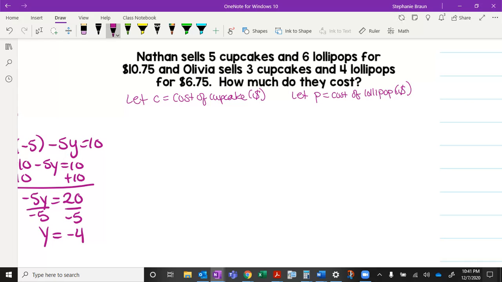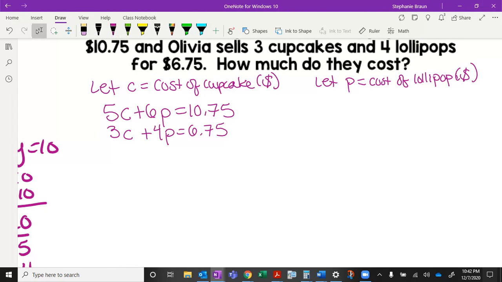Okay, so let's write our equations. Nathan sells 5 cupcakes, so 5 times the number of cupcakes plus 6 lollipops for $10.75. Olivia sells 3 cupcakes plus 4 lollipops for $6.75. Okay, neither of these have the same numbers of C's or P's. Personally, I want to look at my C's, just that's how my brain works.